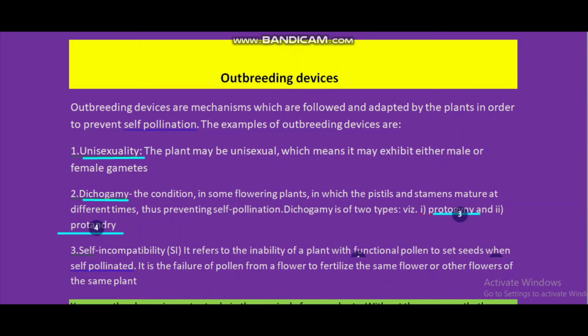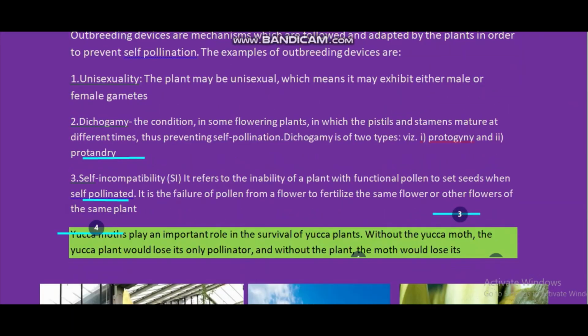So if the gynoecium develops first, then the androecium, it is called protogyny. If the androecium develops first, then the gynoecium, it is called protandry. So these two terms come under dichogamy. Now the next is self-incompatibility. This is very important. You will get one exercise question regarding self-incompatibility. So what is this? It refers to the inability of a plant with functional pollen to set seeds when self-pollinated.